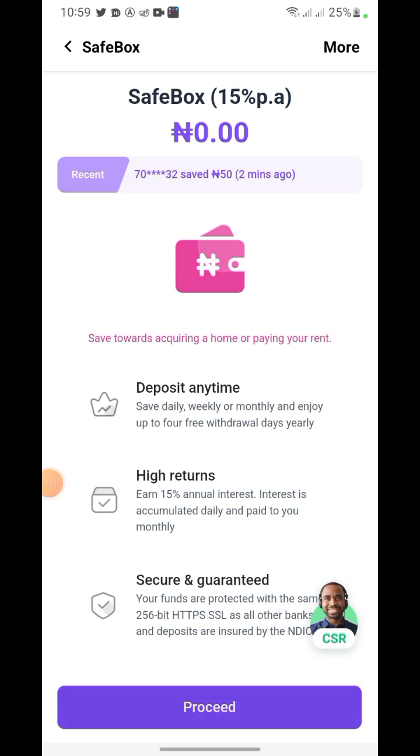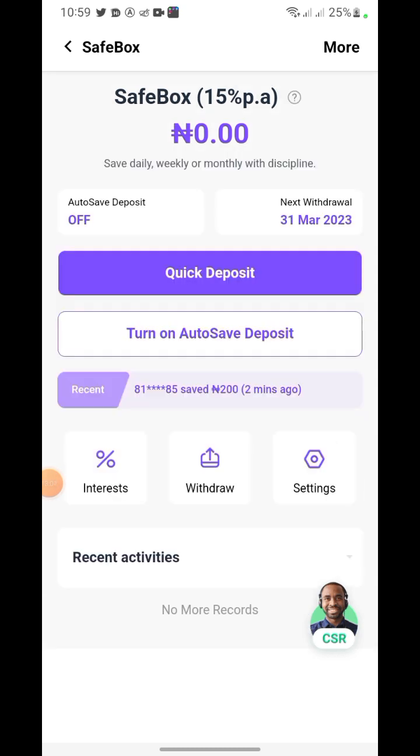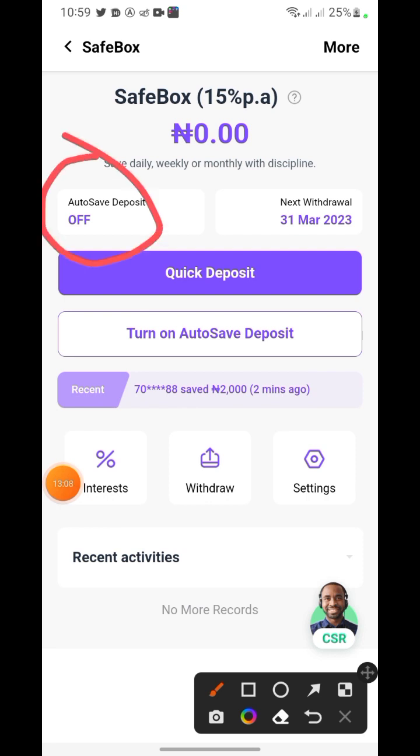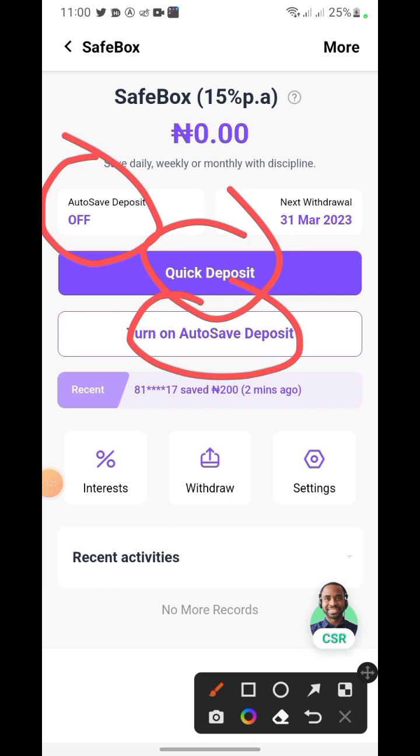Okay, if you click on proceed, you can turn on daily auto save deposit, and it's going to tell you the next withdrawal date and all. So you can even deposit money into this account right now and turn on the auto deposit. That means every money that comes into my Opay balance, they should remove it and put it here for me.